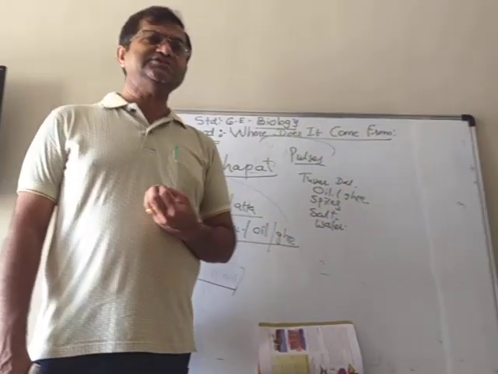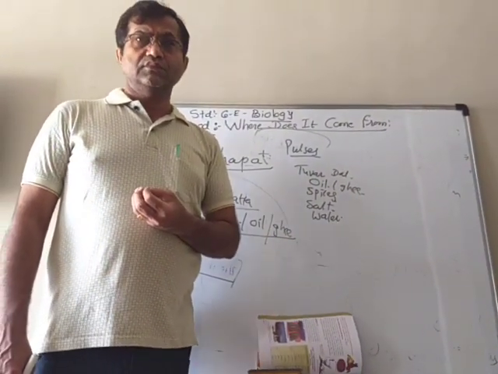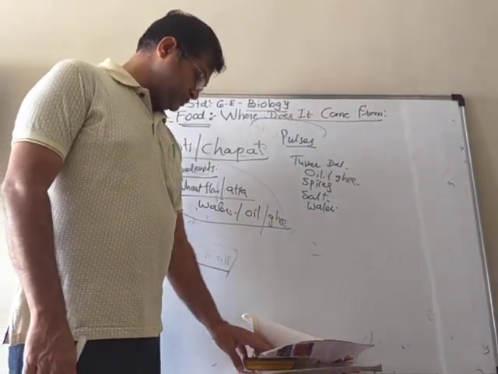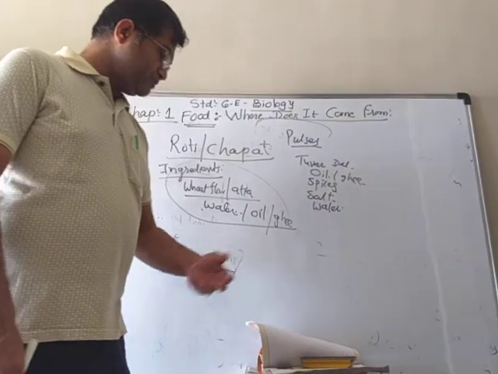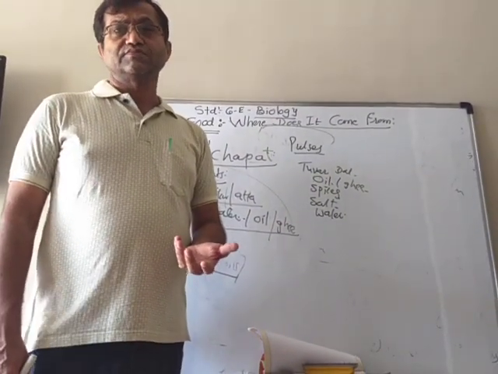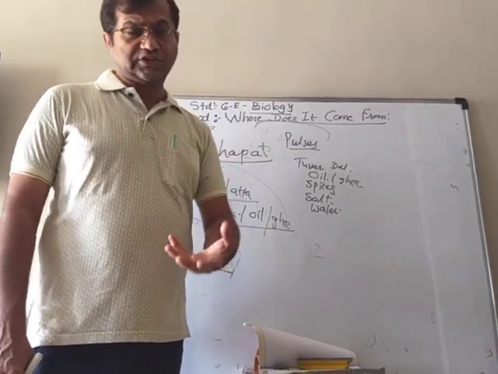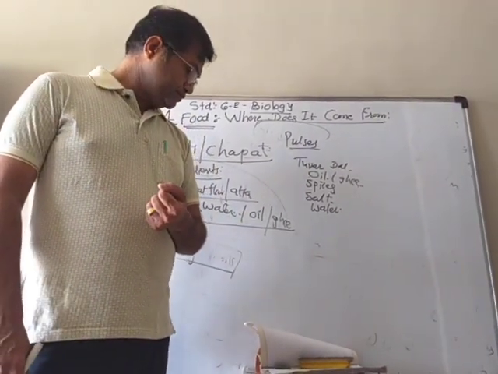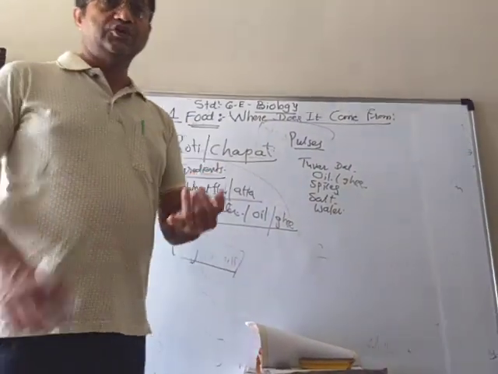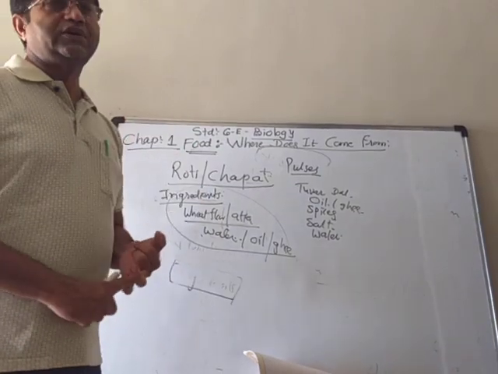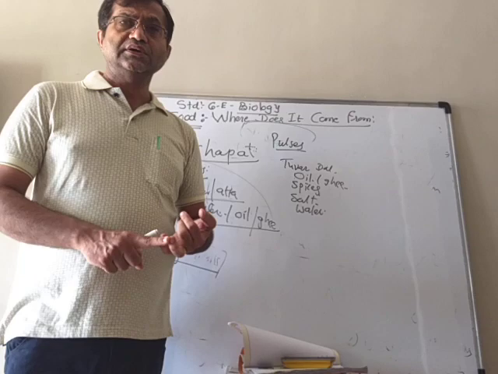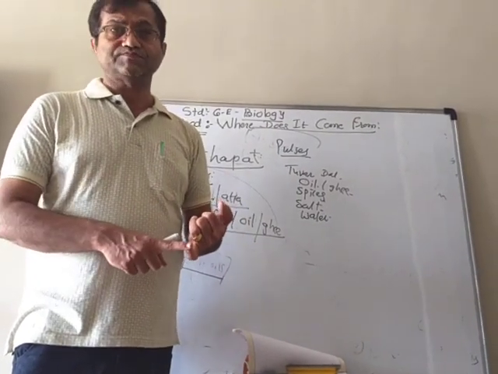So different ingredients will be needed for different types of dishes. If you want to make fish curry, you need fish, spices, ghee or oil, etc. To make chicken curry, you need the chicken, oil, water, salt and spices.